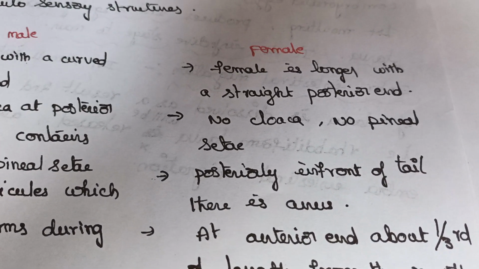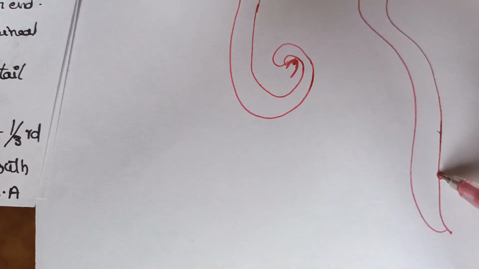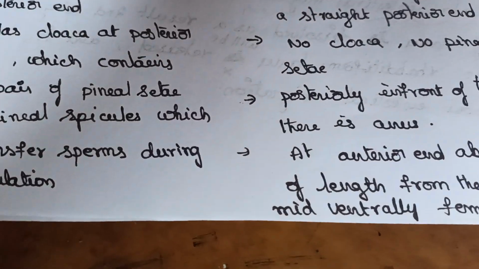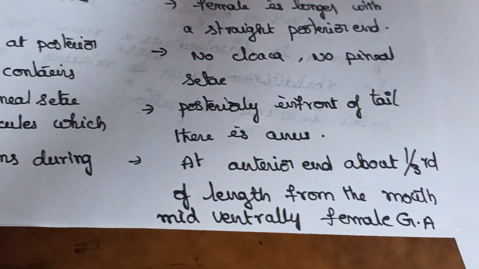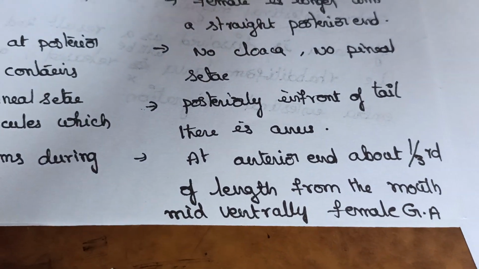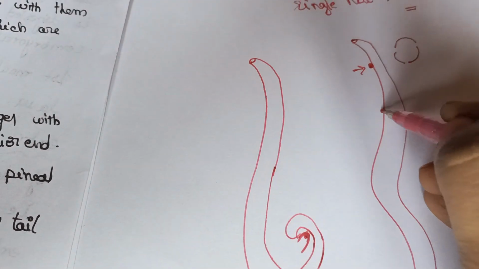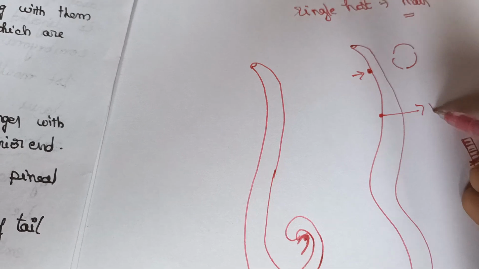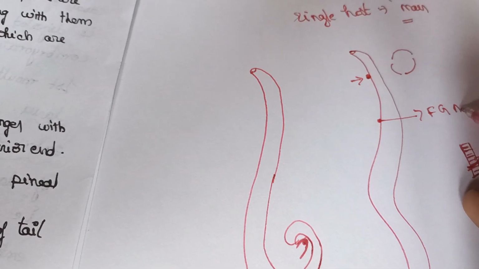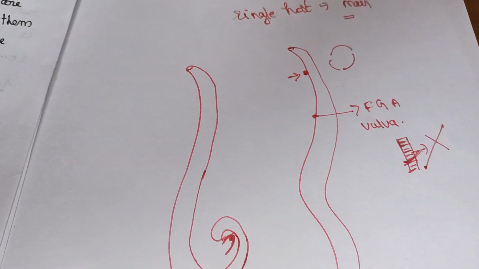Posteriorly, in front of the tail, there is an anus. So an anus is present at the posterior end. About 1/3 of the length from the mouth, midventrally, a female genital aperture is present, which is called the vulva.